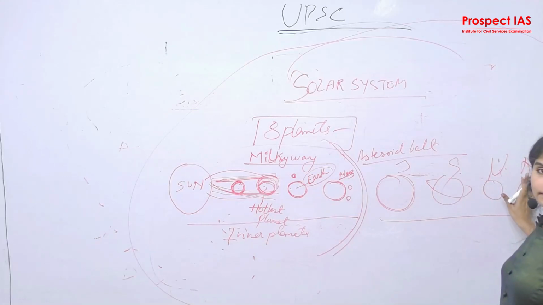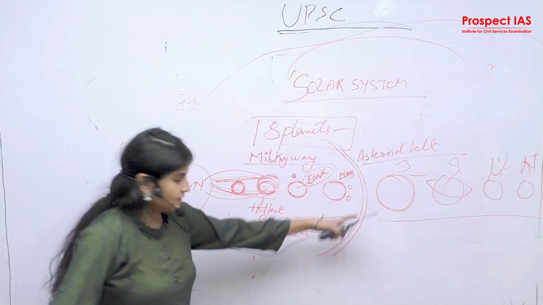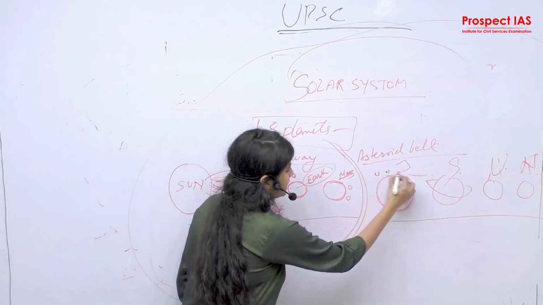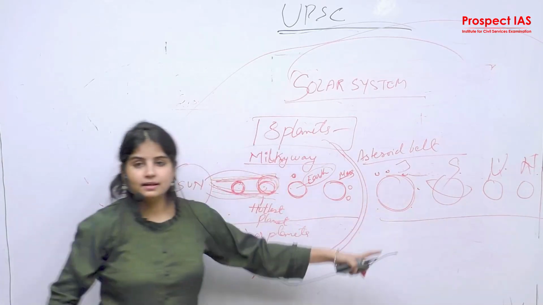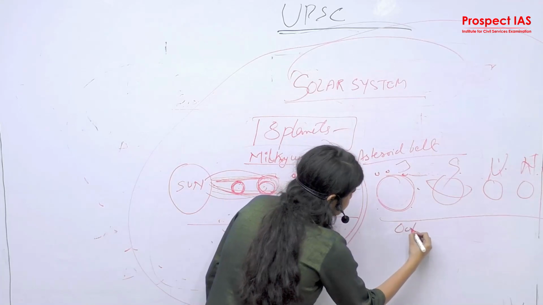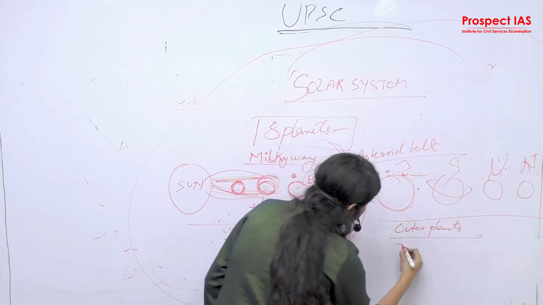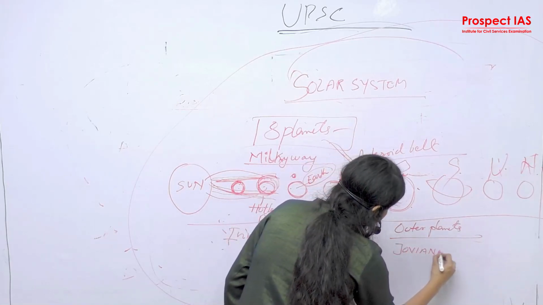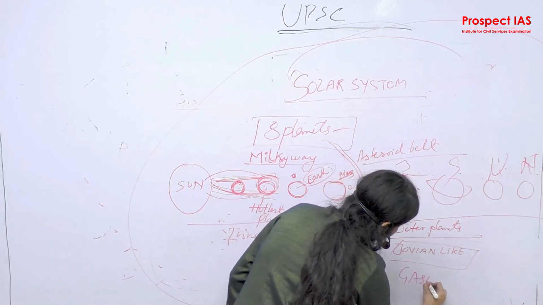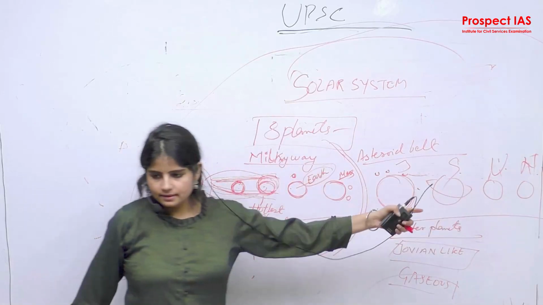But yeah, Neptune is the last one. Jupiter consists of 53 satellites. So it has a larger number of satellites and it is the biggest planet in the solar system. These 4 planets are outer planets, called Jovian planets, which means Jupiter-like planets, which means gaseous planets, right? These are not terrestrial planets, these are gaseous planets.